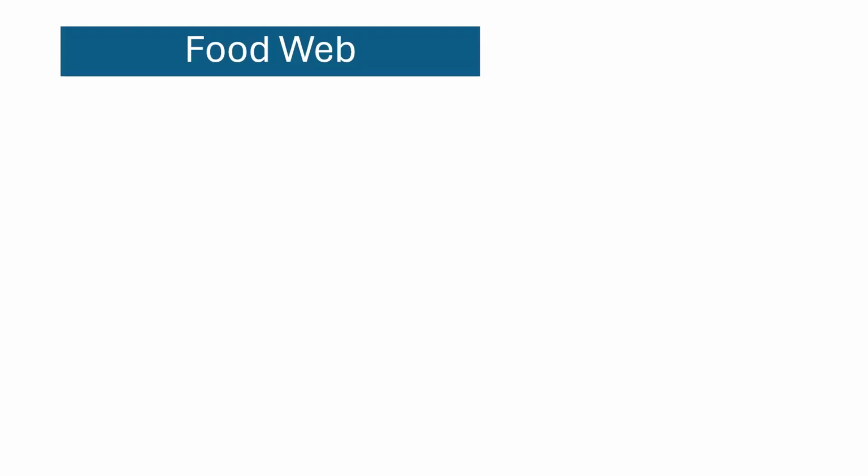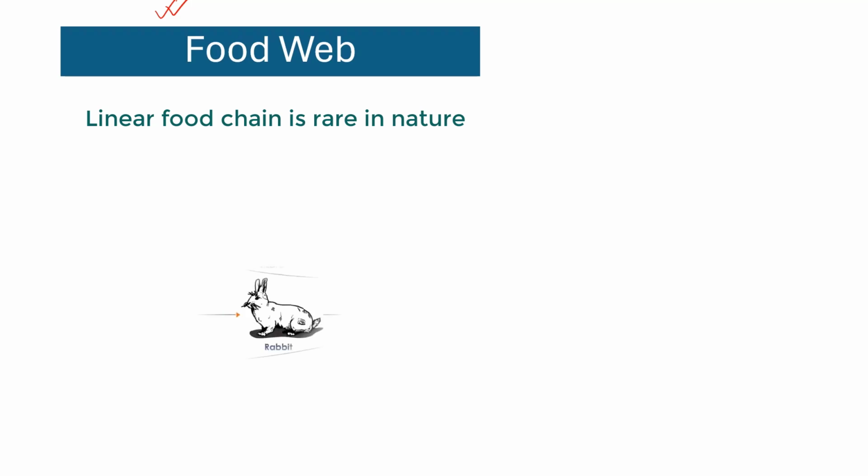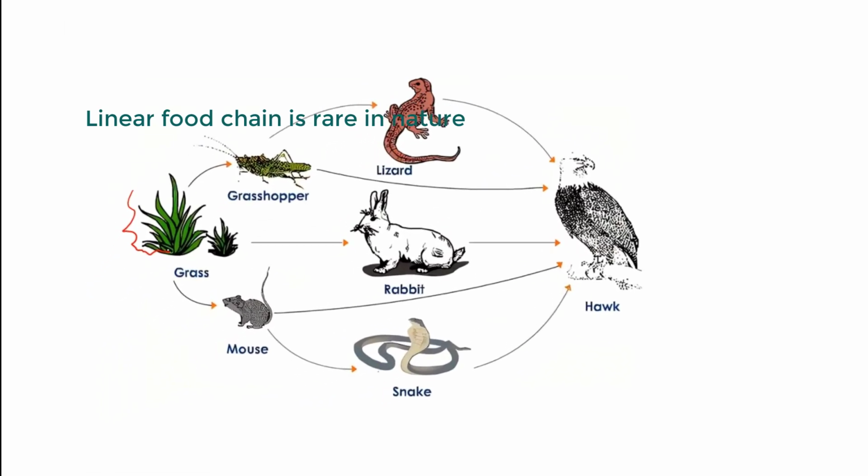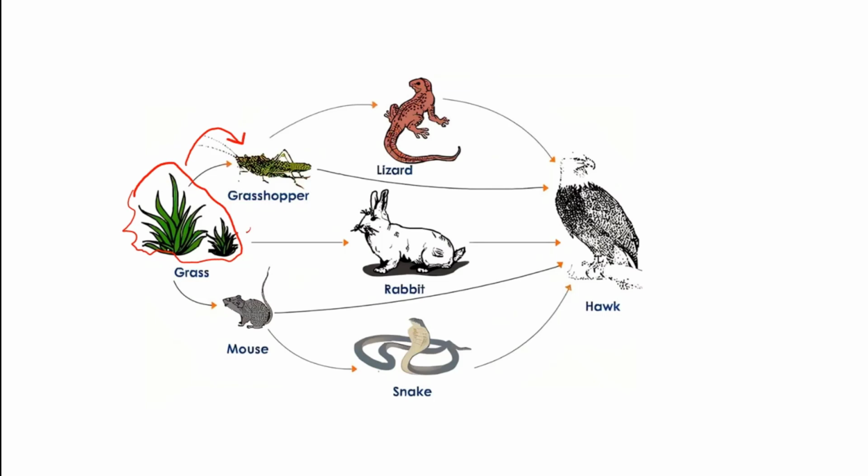Food web. In nature, the food chain or the linear transfer of food energy is rare because the feeding relationships are more complex. One of the organisms may be the food for many other organisms. For example, grass is food for grasshoppers, rabbits, mice, and so on. The grasshoppers are eaten by lizard, as well as hawk.